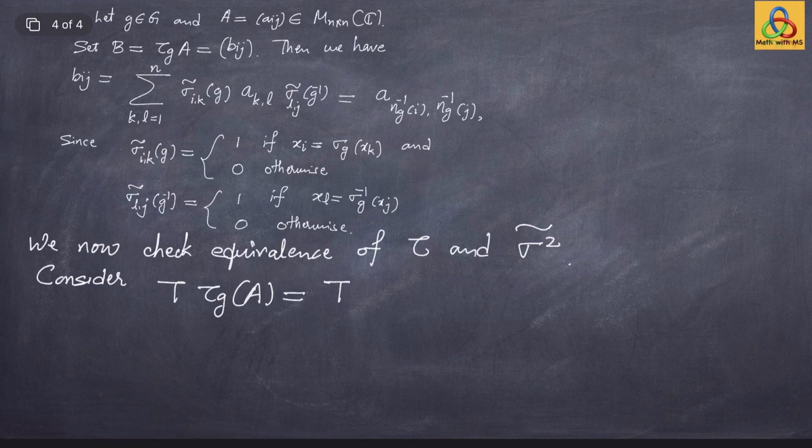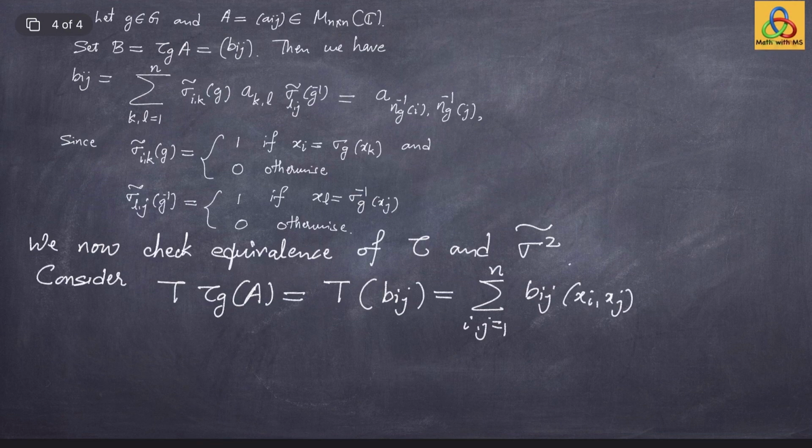We have set it as B, that is the entries Bij's, and what is T of Bij's? That is summation Bij's into this basis element xi xj of vector space U, where i and j of course run from 1 to n.